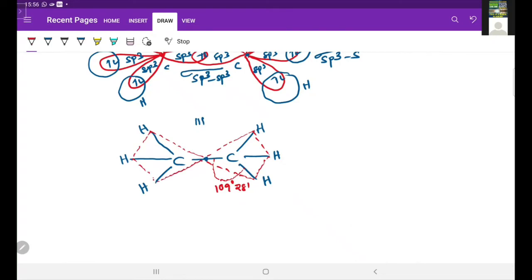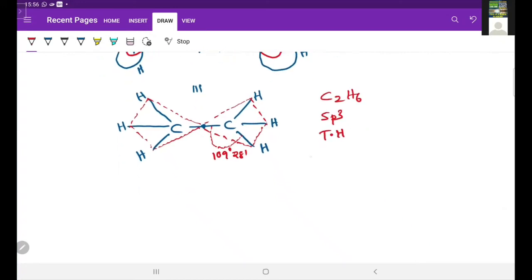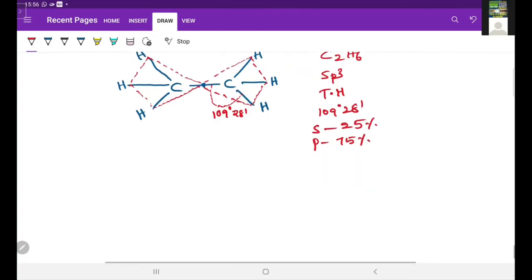And so the characteristics of this C2H6 molecule. The molecular formula is C2H6. Hybridization is sp3 hybridization. Geometry is tetrahedral. Bond angle is 109 degrees, 28 minutes. S character is 25%. P character is 75%.